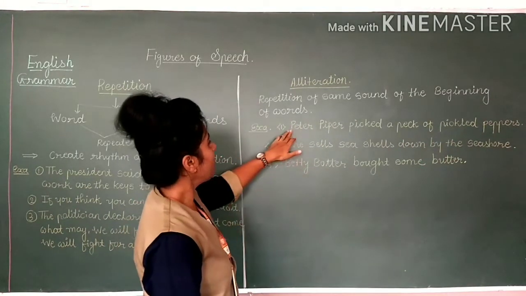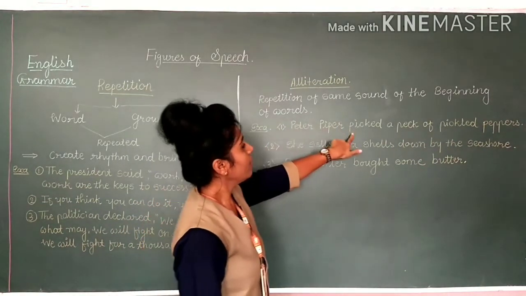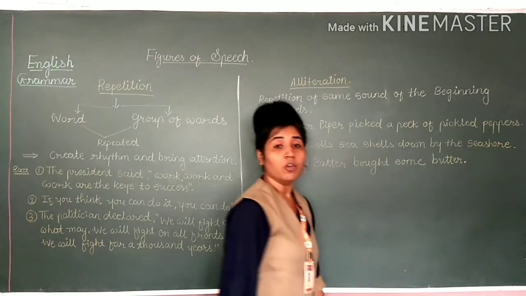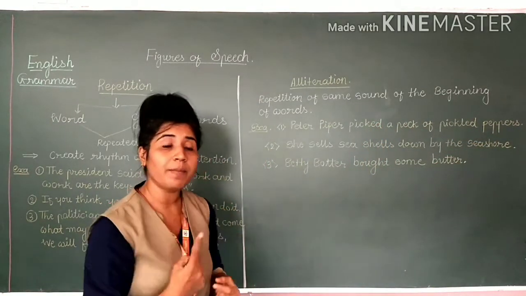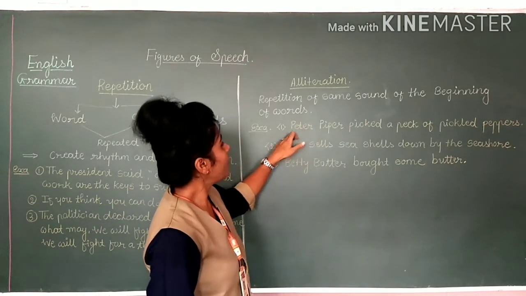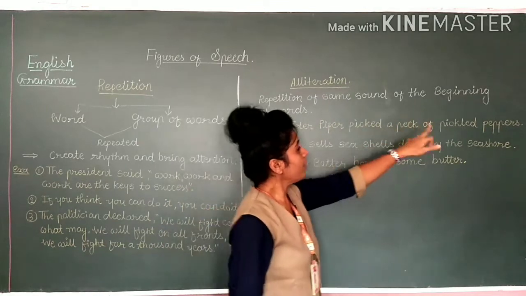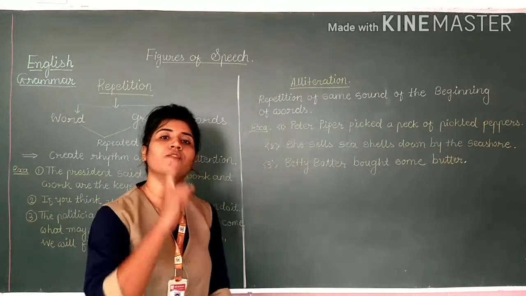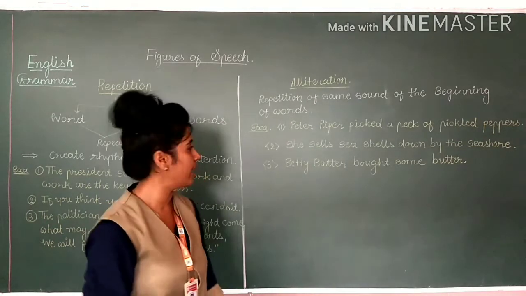So here you can see P, second P, third P, fourth P, fifth P, sixth P and seventh P. So seven times the first alphabet P is coming in the single sentence. It shows alliteration, repetition of the first, beginning alphabet.